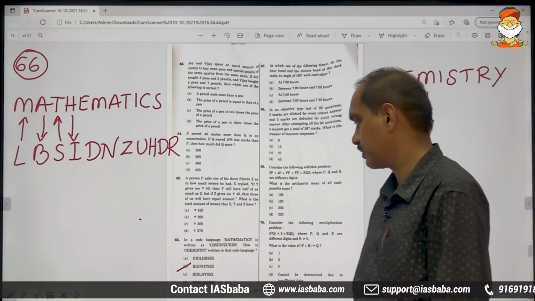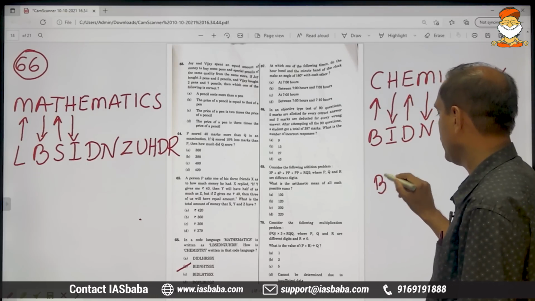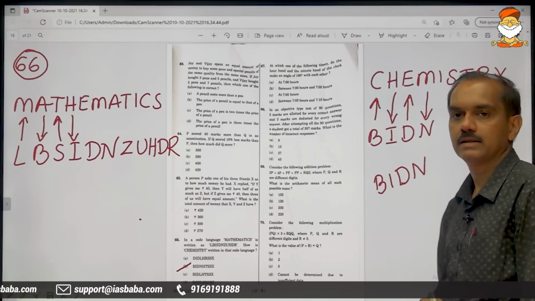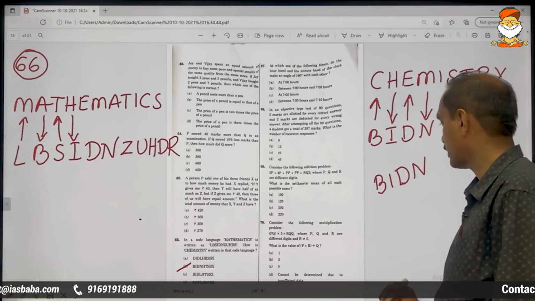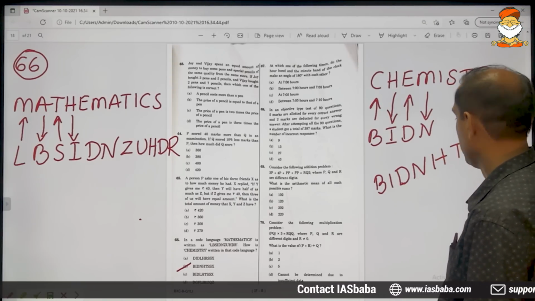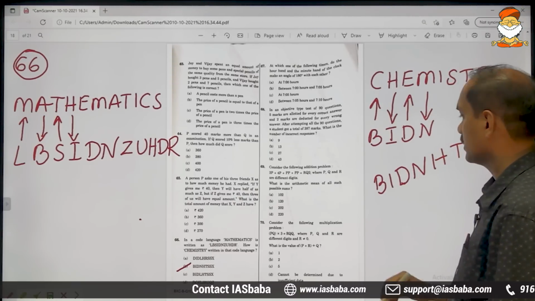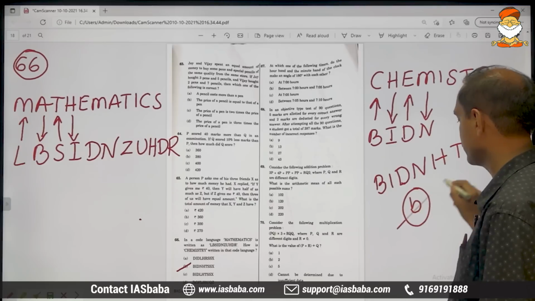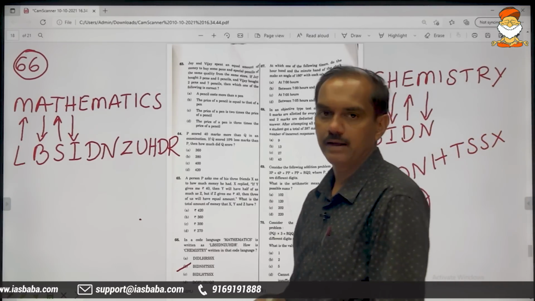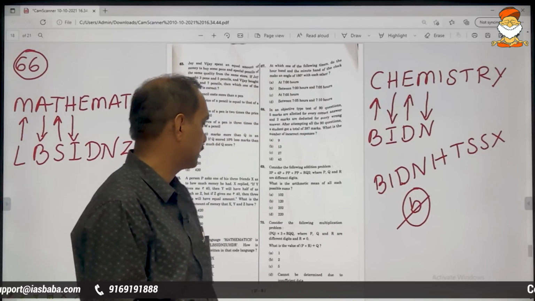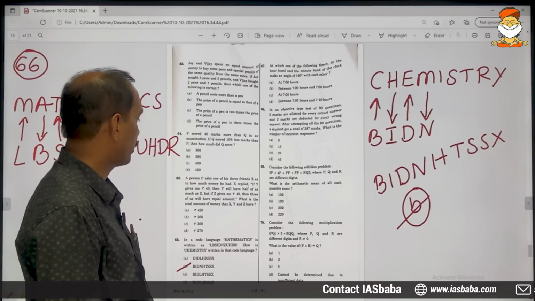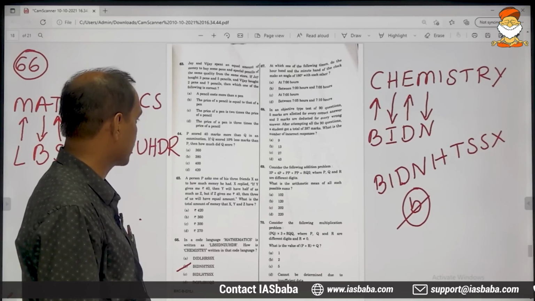So check the second option. It is BIDN, and there is only one option starting with BIDN. Okay, BIDN HTSSX. So the second option is the correct answer. You don't have to check the rest. Soon after getting BIDN, you can mark the final answer. So this is everything about problem number 66.